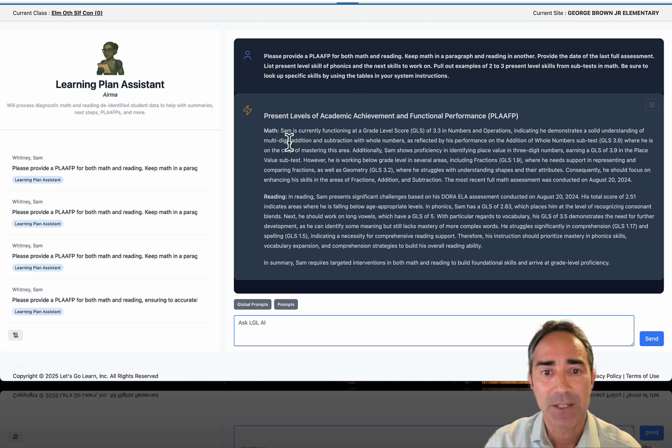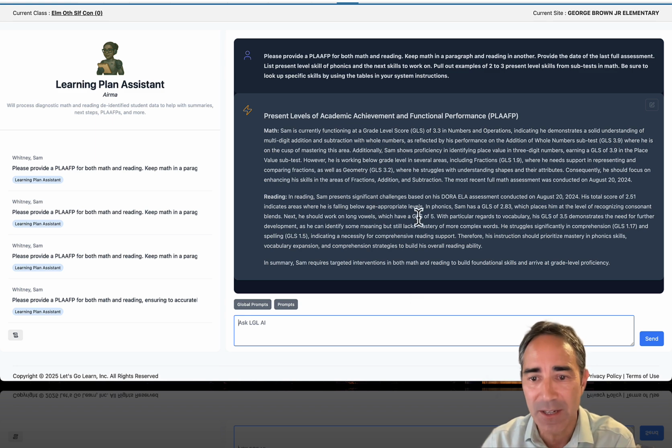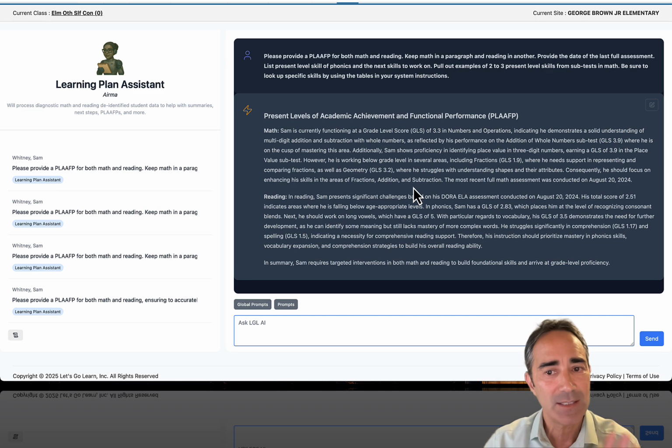In math, Sam is currently functioning at a grade level score of 3.3 in numbers and operations, indicating he demonstrated a solid understanding, and so on. In reading, it actually goes in there and it talks about the different subtests. It talks about the phonics skills he's on. So this is quite amazing, right?